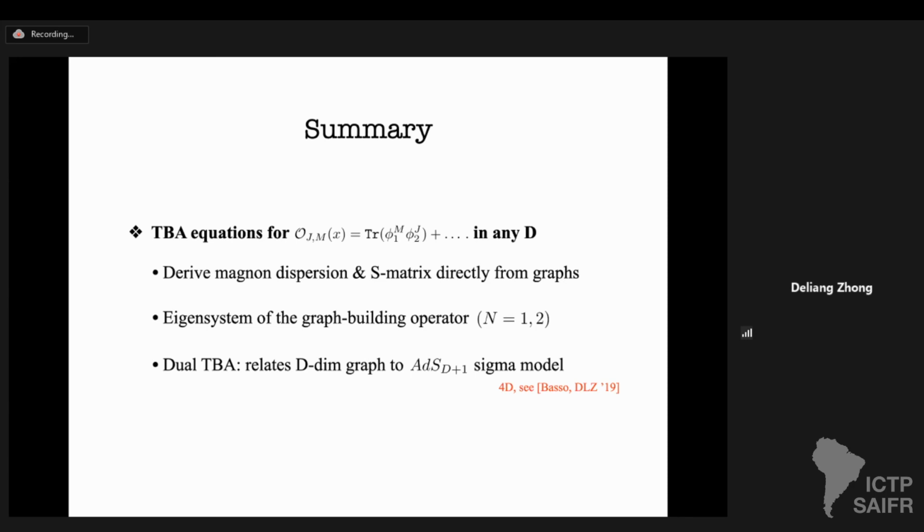There's one point I'm unable to talk about, which is the dual TBA that relates D-dimensional graphs to the sigma model. That generalizes the work of Benjamin and I in the previous paper.